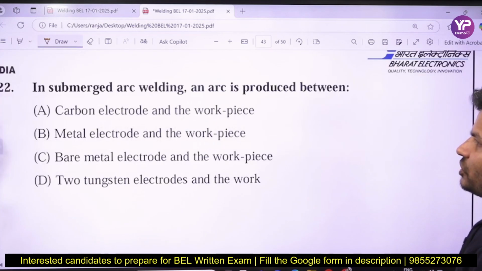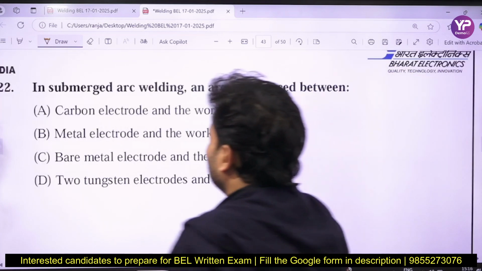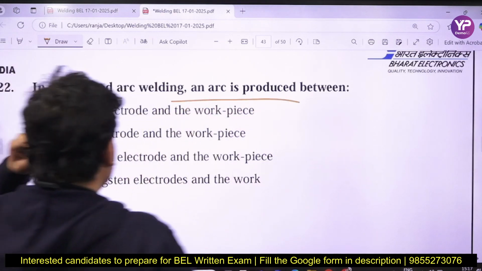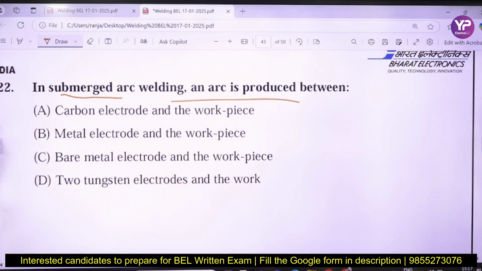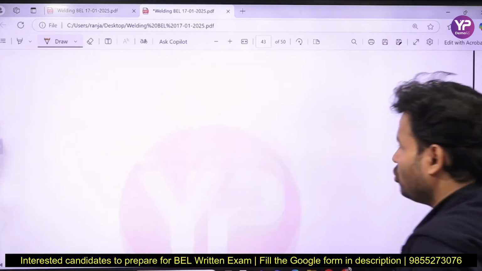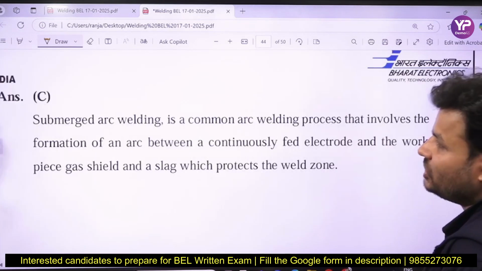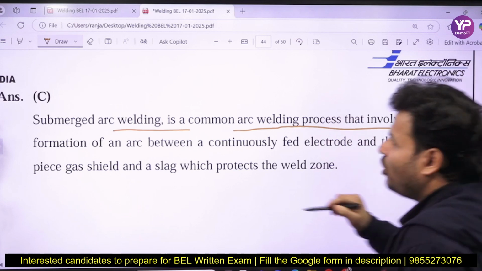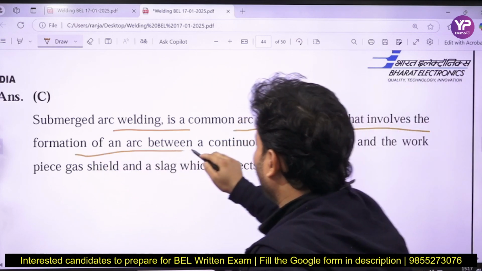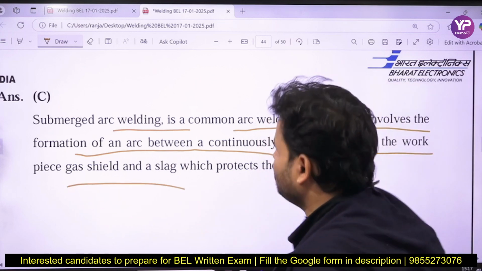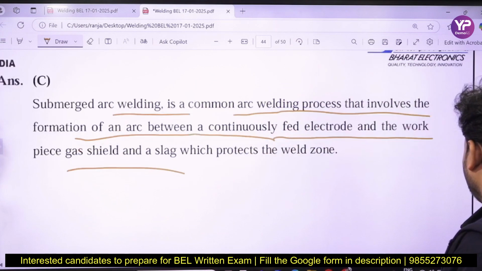So now this is a question. In submerged arc welding, arc is produced between carbon electrode and the workpiece, metal electrode and the workpiece, bare electrode and the workpiece, or tungsten. So the correct answer will be here. We can see I have come with the option with the answer. C is the right answer. In submerged arc welding, the arc is produced that involves the formation of an arc between a continuously fed electrode and the workpiece. So the correct answer is what, my dear friends? C is the right answer.